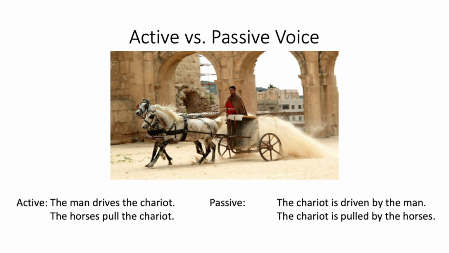We can turn these sentences into the passive voice by saying the chariot is driven by the man. Notice that with the passive voice, the subject changes a little bit. So the direct object, the chariot that the man was driving, changes into the subject now. So the chariot is driven by the man. Same thing with the horses pull the chariot. Now our subject with a passive verb is the chariot: the chariot is pulled by the horses.